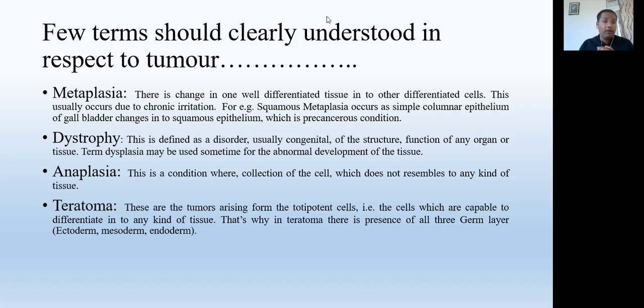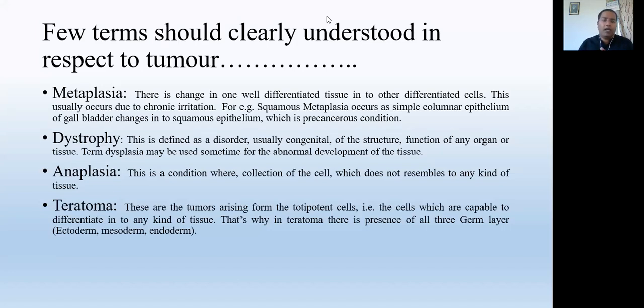Okay, so metaplasia. There is a change, which is what we discussed a few minutes ago, when one well differentiated tissue changes into another well differentiated tissue. Understand?